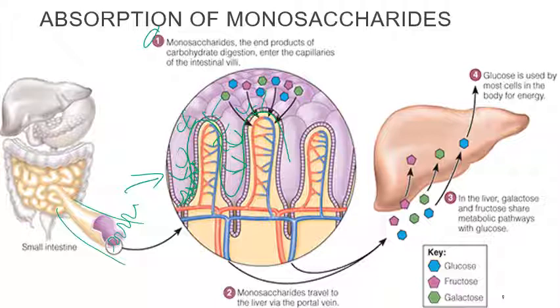So these monosaccharides travel to the liver through the portal vein. And then in the liver, galactose and fructose share metabolic pathways with glucose. And then glucose is used by most cells in the body for energy. So remember, these are monosaccharides, and they're there to create energy for the body.